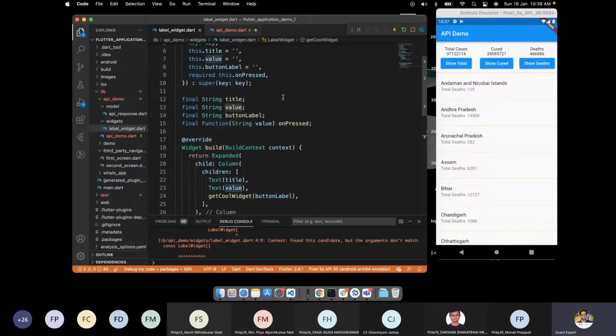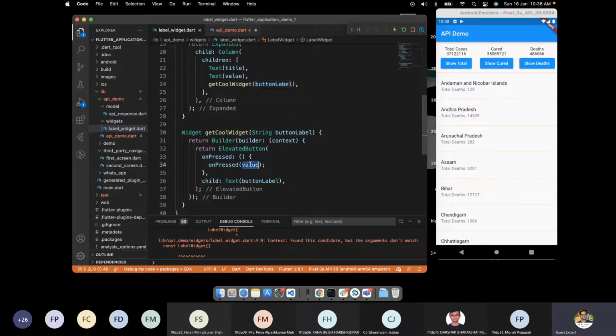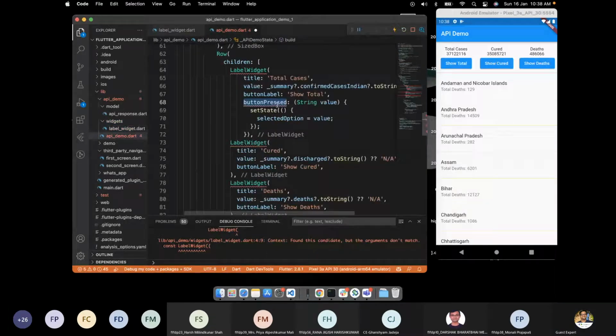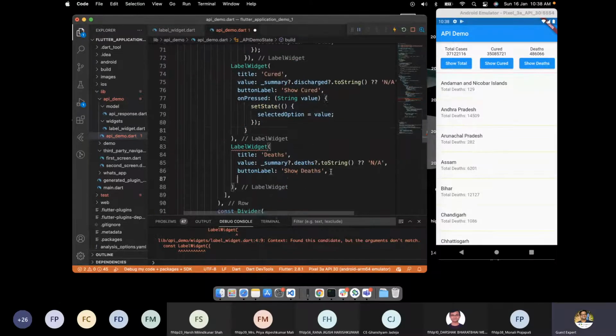The one thing that I came to know from you is that it should be from the label. So whatever label comes, we'll pass that label here. Now we will pass buttonLabel, and let's see what happens. So here button press should be onPressed, because now we have changed the value, and we will simply copy paste this in every button widget.